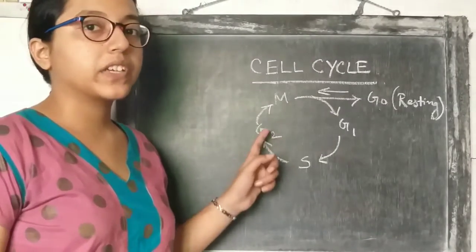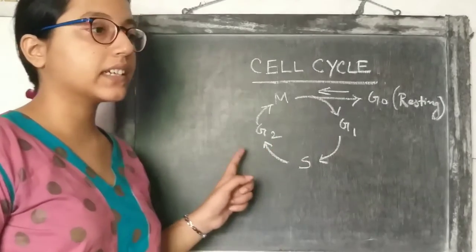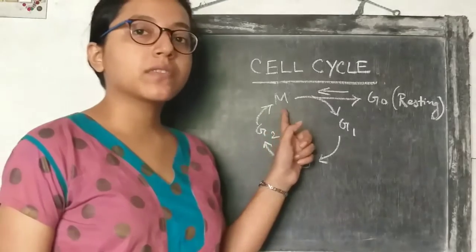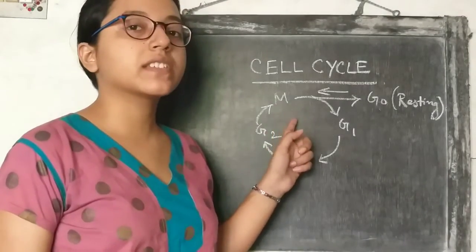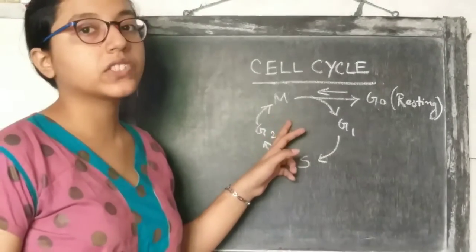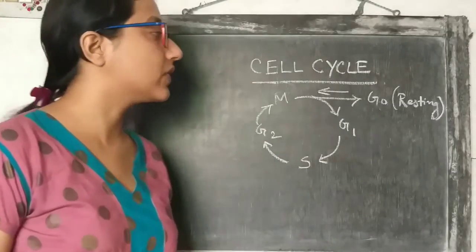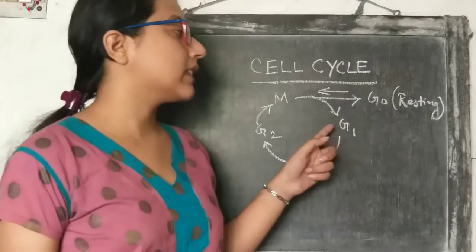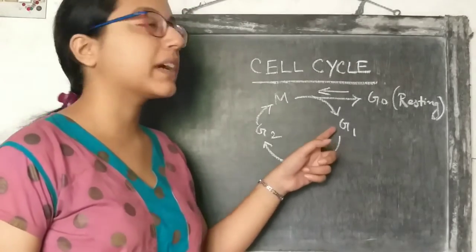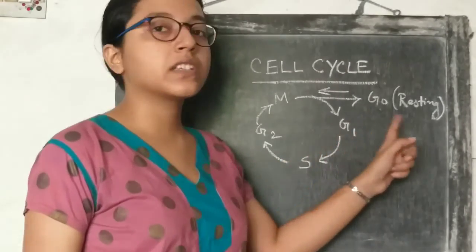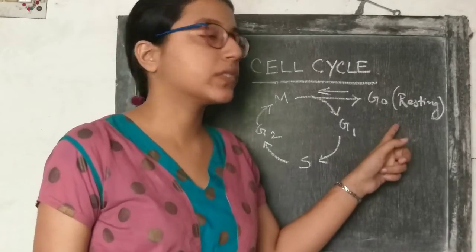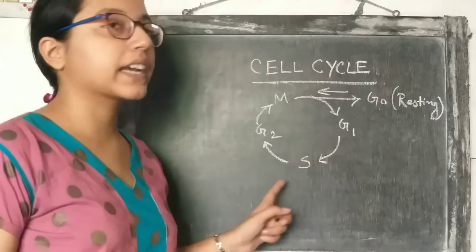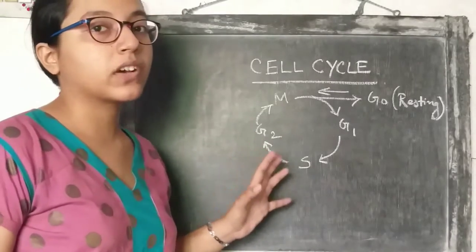This is a diagram which shows the cyclical events that occur during a cell cycle. M phase is the mitosis phase, as we all know. In this phase, the cell divides. After cell division and completion of one round of cell division, the cell has two options. First, to enter the G0 phase, and the next is to continue in the cell cycle by entering into the G1 phase. G0 phase is the resting phase, as I have already mentioned, and after entering the G1 phase, the cell again goes through the same pathway of the cell cycle.